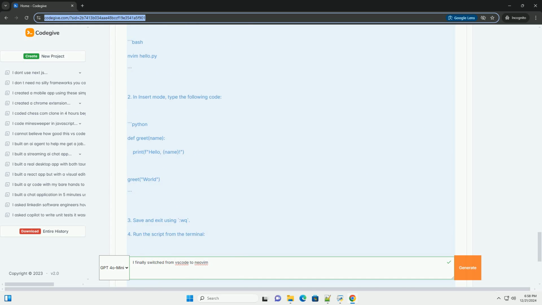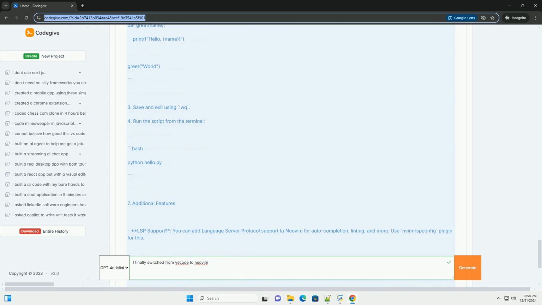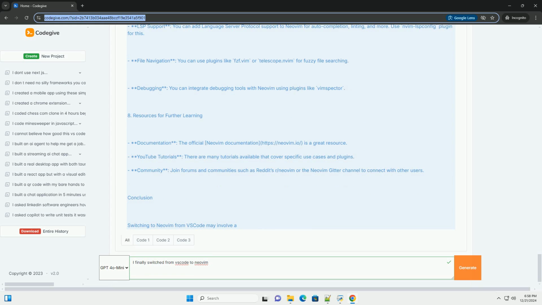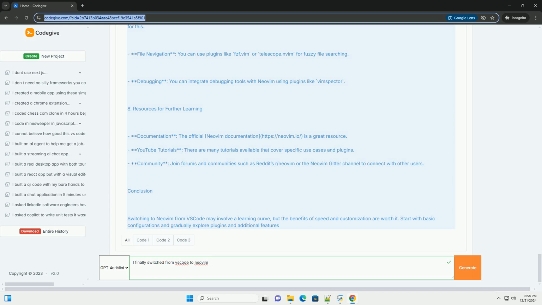On Windows, you can download the latest release from the Neovim releases page, https://github.com/neovim/releases, or use a package manager like Scoop or Choco. PowerShell. scoop install neovim. Or choco install neovim.